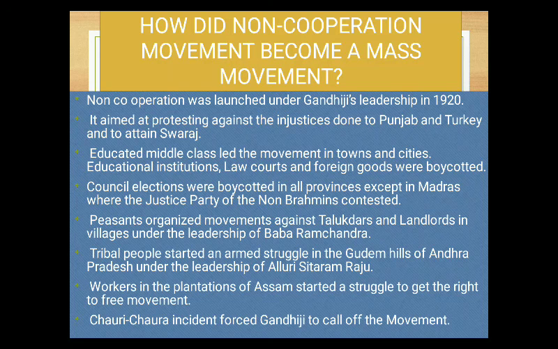And who were the people, and what were they doing? We have already studied that educated middle class people led the movement in cities and towns. On one side, the educated people conveyed this message to various people in the cities and towns and made them join the movement. And other than that, they boycotted British educational institutions, law courts, and foreign goods. I forgot to say foreign goods. Most of the people were buying foreign goods at that time, because most of the things we didn't have in India.